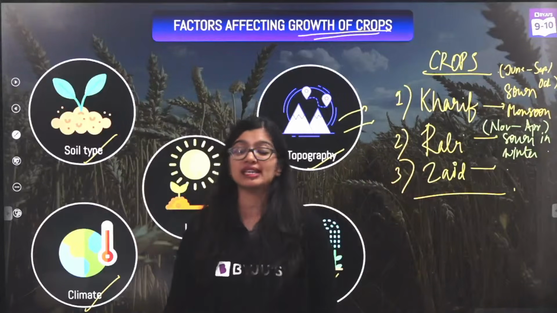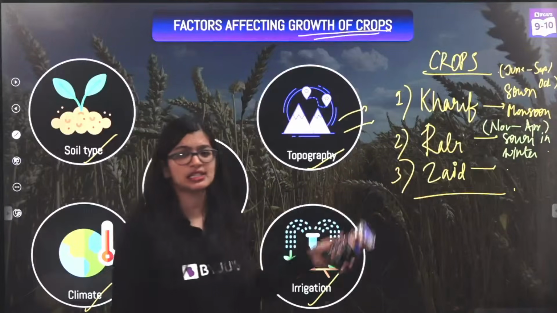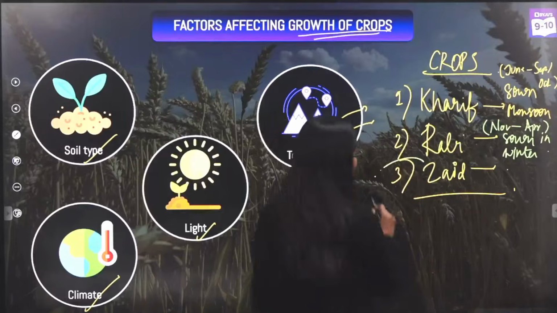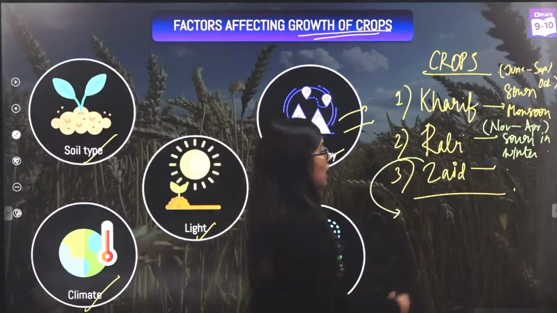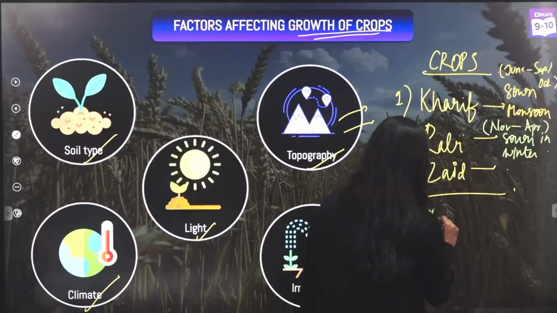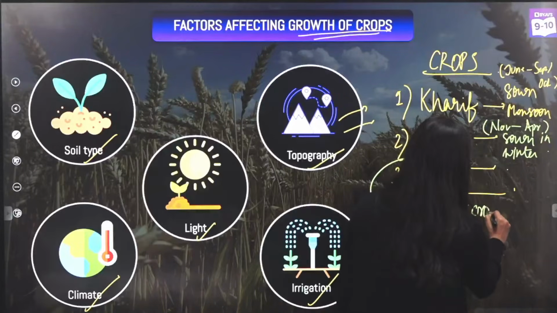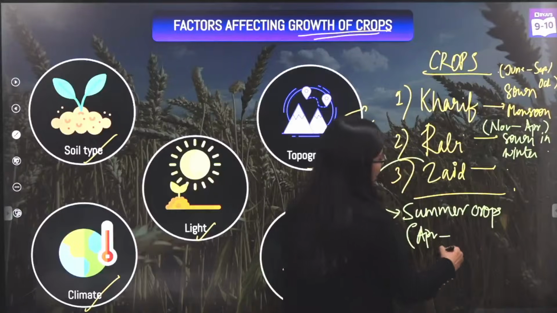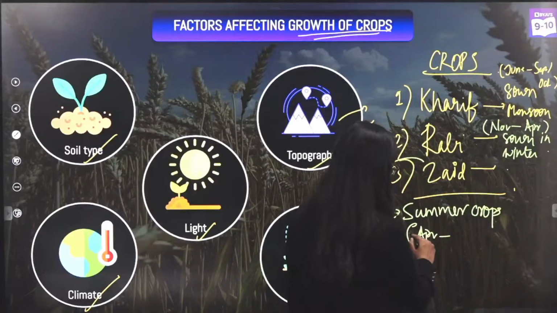Now some of you are asking me, ma'am, if this is Kharif, this is Rabi, what is the Zaid crop? See, Zaid is very simple. Zaid is nothing but those crops which are sown during summer season. So we call them summer crops, okay? Which means that they are sown between April and harvested by March.